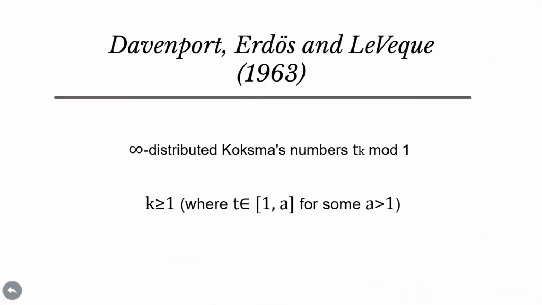The study of which was initiated by Weyl in the aforementioned manuscript, followed up by Davenport, Erdős, and LeVeque in 1963, and greatly extended by Russell Lyons in 1988. In this context, an application to infinitely distributed sequences t^k mod 1, k ≥ 1, where t ∈ (1, a) for some a > 1.